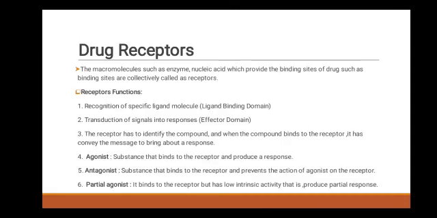Next point is the drug receptor. In that, first is definition of receptor. Receptor is a macromolecule such as enzyme or nucleic acid, which provides the binding site of drug. Such binding sites are collectively called a receptor. The receptors are considered as binding sites of high affinity and high specificity. The drug cell interaction where the drug gets bound to the protein or enzyme without initiating the drug action is called a silent receptor.